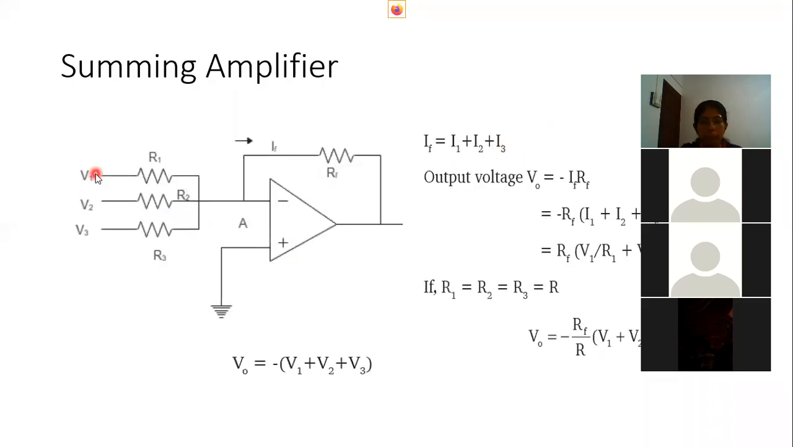Now, summing amplifier. We have already studied the applications of an op-amp. It can work as a summer or subtractor, integrator and differentiator. Summer ആയിട്ട് work ചെയ്യുന്നത് ഒരു inverting amplifier ആണ്. You can see we are giving different inputs V1, V2, V3 to the inverting amplifier. Negative terminal ലോട്ടാണ് കൊടുക്കുന്നത്. So it is an inverting amplifier.